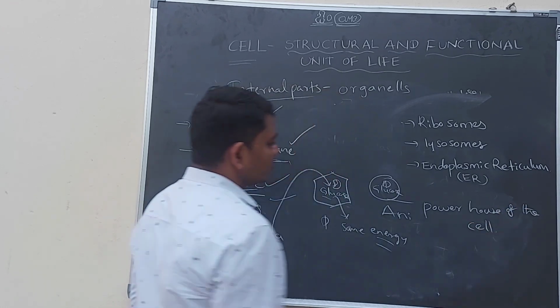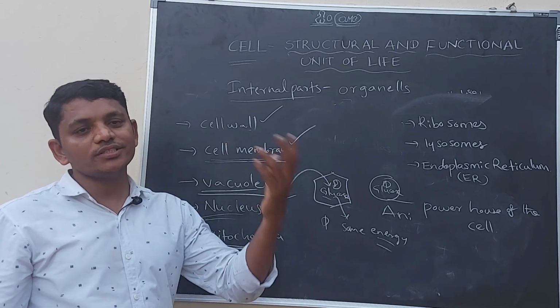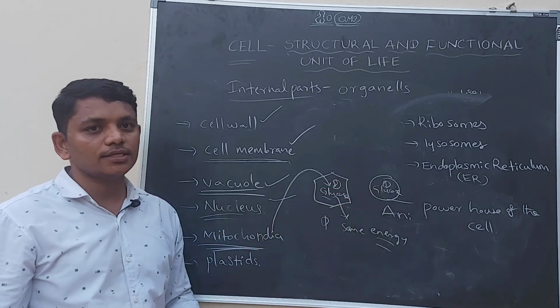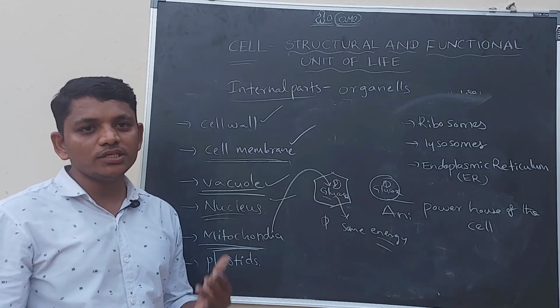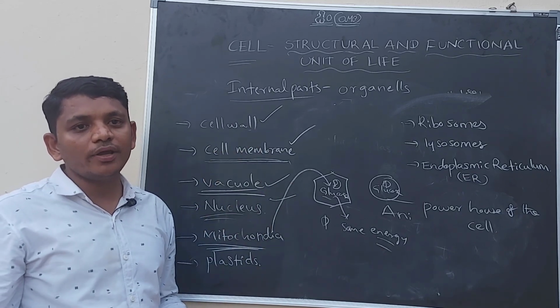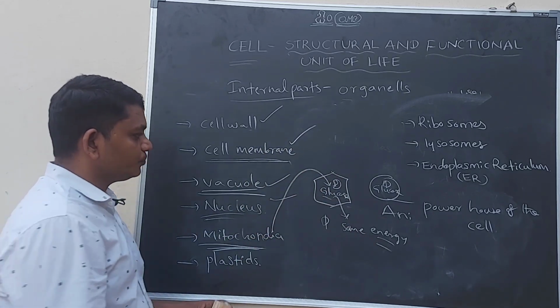What is the powerhouse of the cell? Mitochondria, which oxidizes the glucose and produces the energy. That is why the mitochondria is called the powerhouse of the cell, which means it is providing the power, energy. This energy will be used by all the cellular organelles for the cellular activities. Clear?